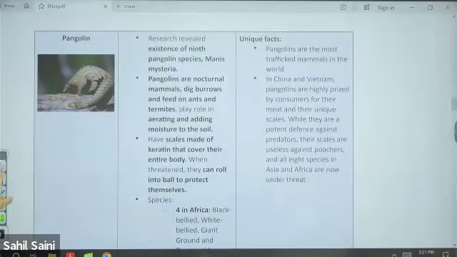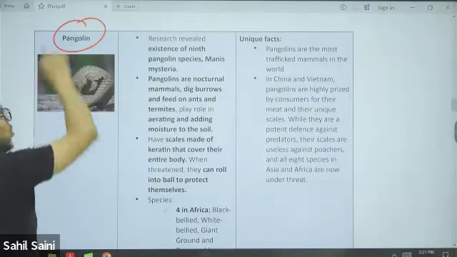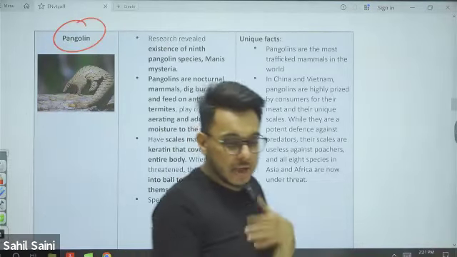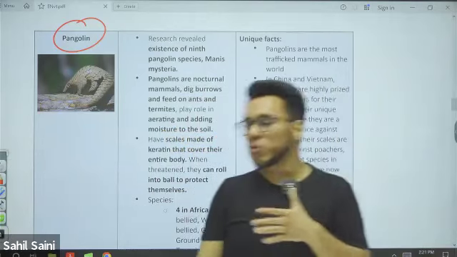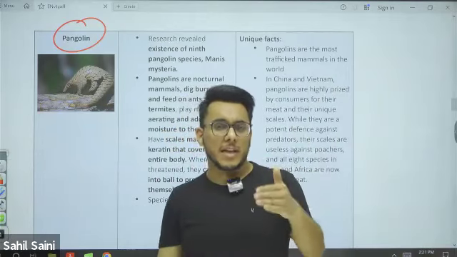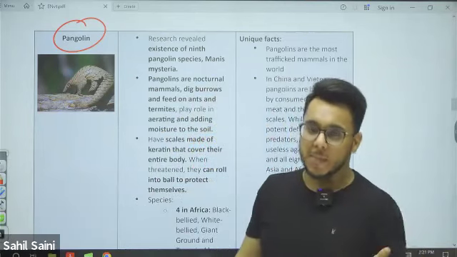Then next is pangolin. Recently pangolin was in the news. By the way, pangolin has been in the news for a long period of time, for multiple reasons. One reason is the COVID pandemic.